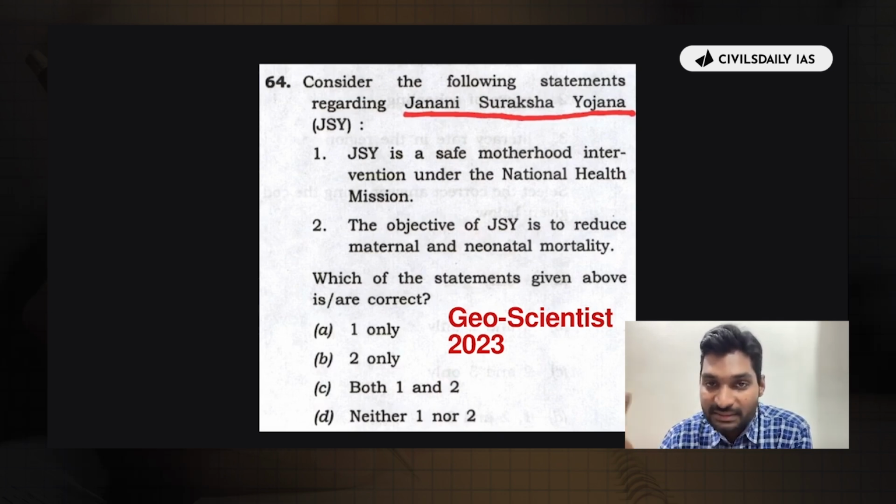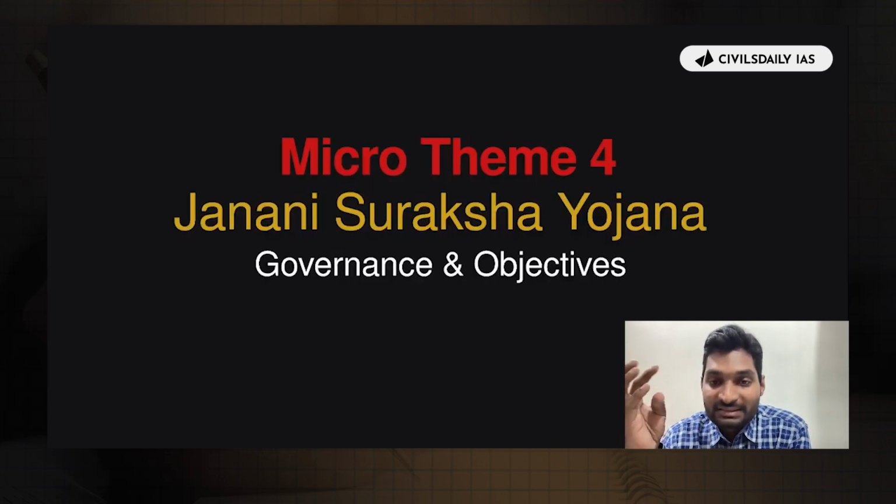Consider the following statements regarding Janani Suraksha Yojana. Statement 1: JSY is a safe motherhood intervention under the National Health Mission. Statement 2: The objective of JSY is to reduce maternal and neonatal mortality. These were the statements given under Janani Suraksha Yojana, which relate to its governance and objectives as described by micro theme number 4.